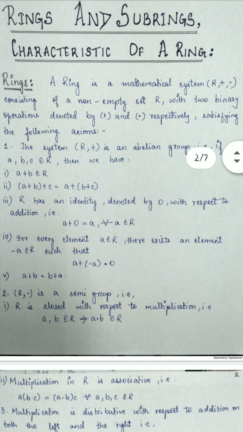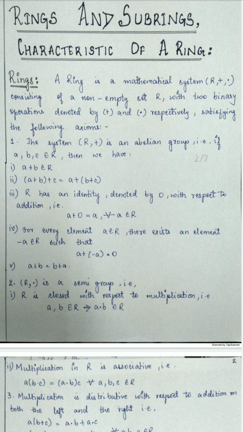So, the first axiom is that the system (R, +) is an abelian group. That is, if a, b, and c belong to R, then first, a + b belongs to R, which satisfies the closure axiom. Second, (a + b) + c will be equal to a + (b + c), which is the associative law. Third, there is the existence of identity. That is, R has an identity denoted by 0 with respect to addition. It means a + 0 will be equal to a for all a belonging to R.